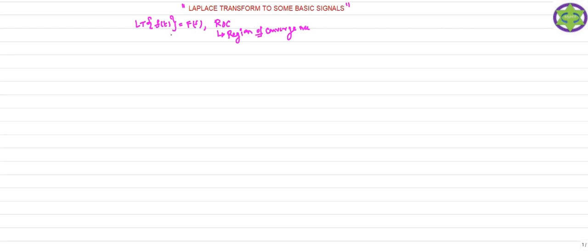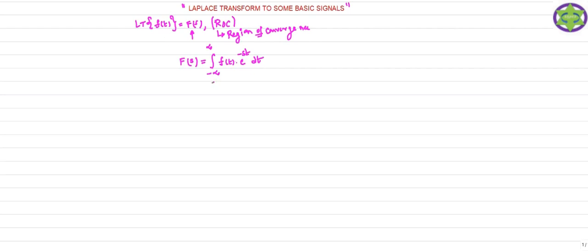The bilateral Laplace transform of f of t is nothing but capital F of s. After defining F of s, besides this F of s you just write the ROC. Your ROC is nothing but the set of values of s. For explaining the ROC, one should know the formula for the Laplace transform of f of t. It is the integral from minus infinity to plus infinity of the time domain signal f of t times e power minus st dt.